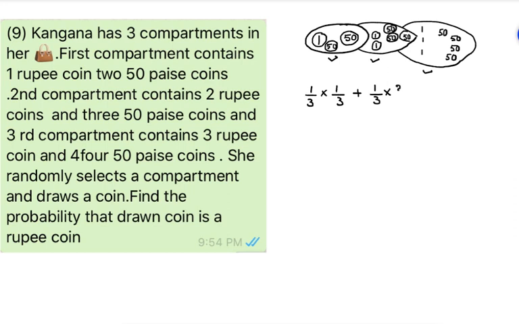Drawing a rupee coin is equal to 1 by 3. Selection of second compartment is 1 by 3 because of 3 compartments, and drawing a 1 rupee coin is equal to 2 by 5. Selection of third compartment is 1 by 3, and drawing a 1 rupee coin is equal to 3 by 7. So that is the answer for probability of drawing a 1 rupee coin. This is the question related to total probability.